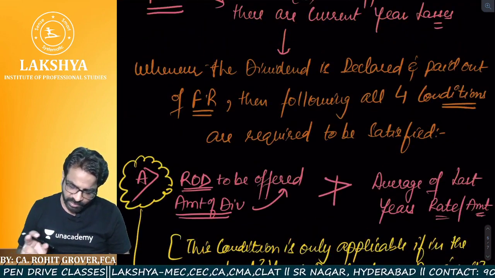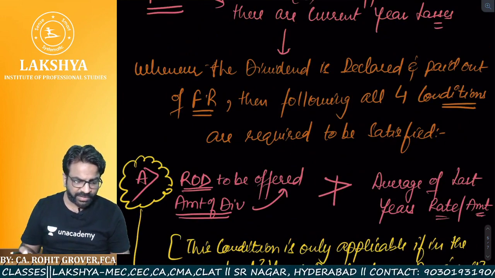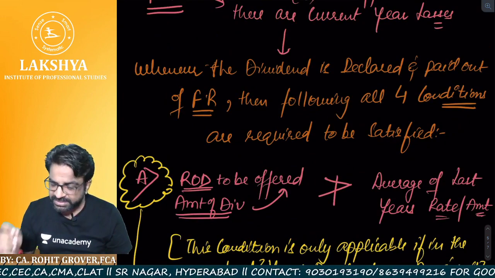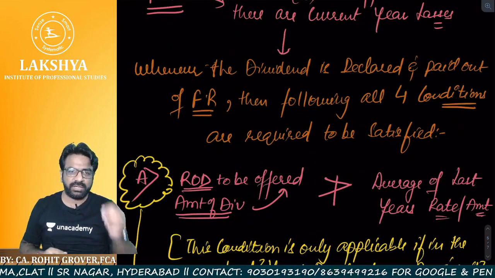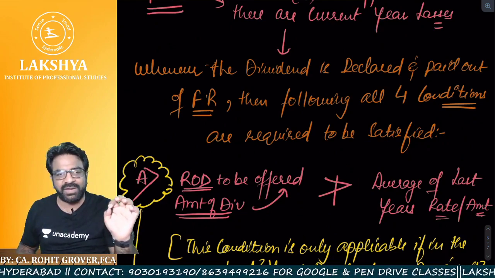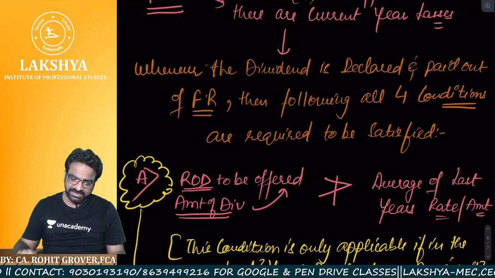The rate of dividend to be offered or the amount of dividend to be offered in any case shall not be more than the average of the last 3 years rate or amount. Everyone is crystal clear? Yes.